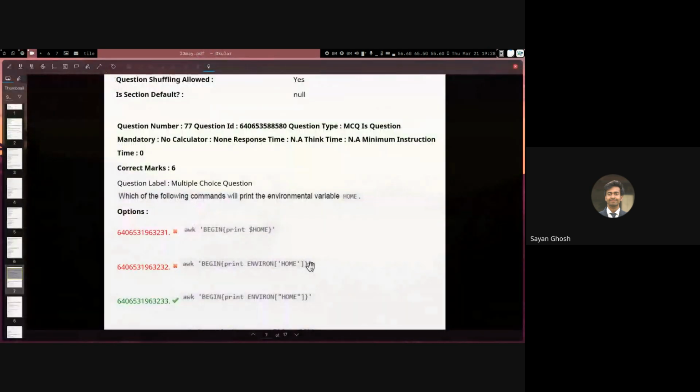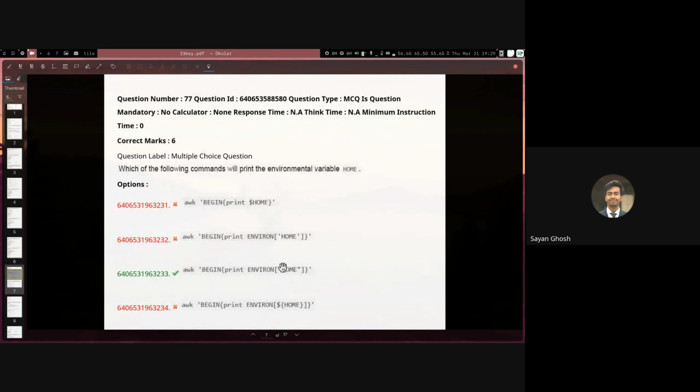So we have 4 options here. The first one is simply printing $home. As we saw, $home will not expand inside single quotes by bash itself, so this one will not work. In the second one, we are printing using the environment dictionary, but here the single quotes end here, so it's not quoting it correctly. In the third option, we are correctly using double quotes inside.